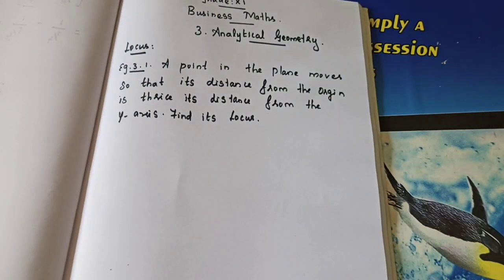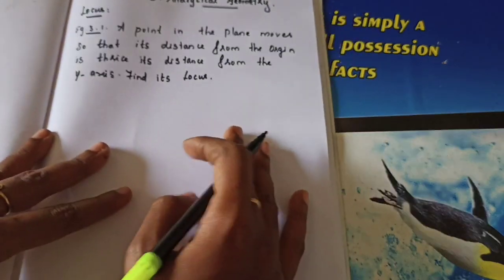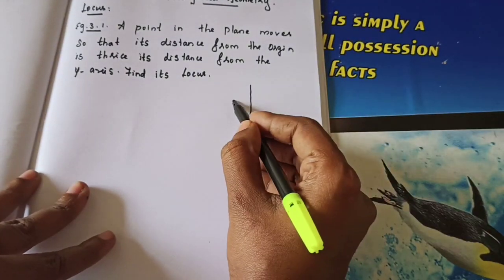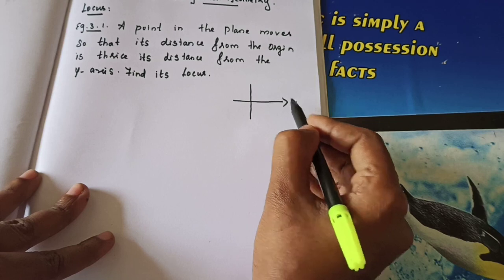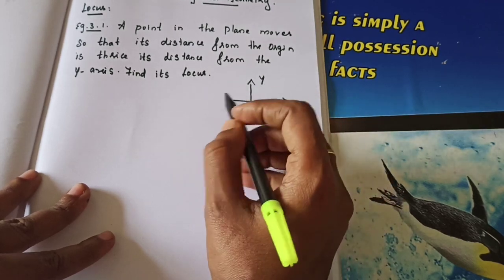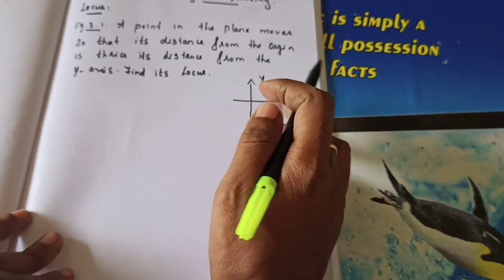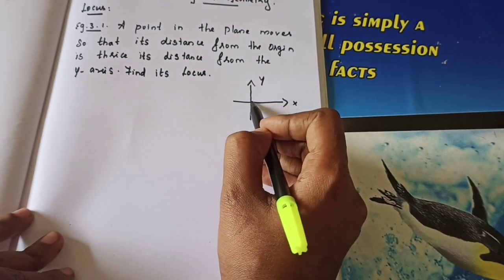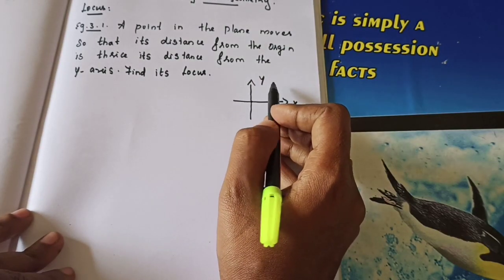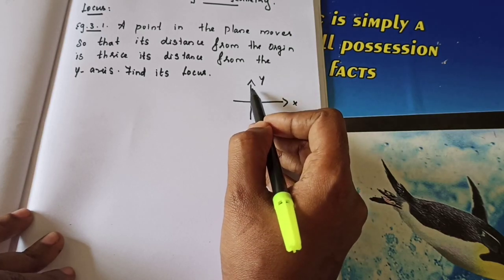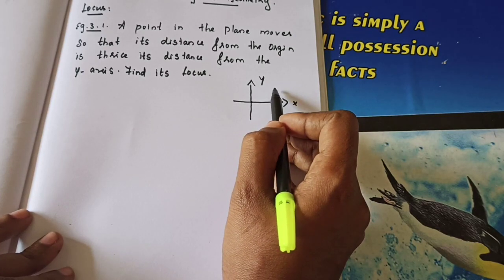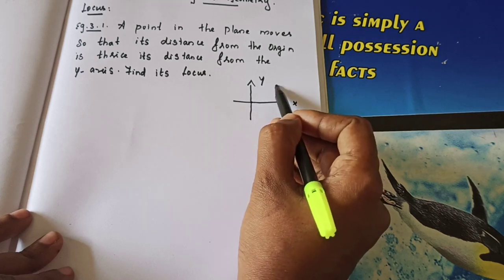A point in the plane moves so that its distance from the origin is thrice its distance from the y-axis. Okay, first we are going to draw the diagram. Diagram is not necessary, but you can draw, no problem. So this is x-axis, this is y-axis. A point in a plane moves so that the distance from the origin is thrice its distance from the y-axis. So thrice the distance from the y-axis, it must be the point here they said.